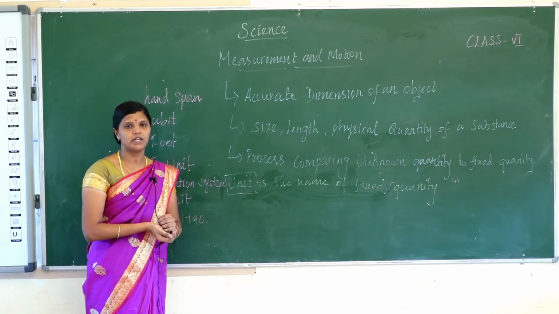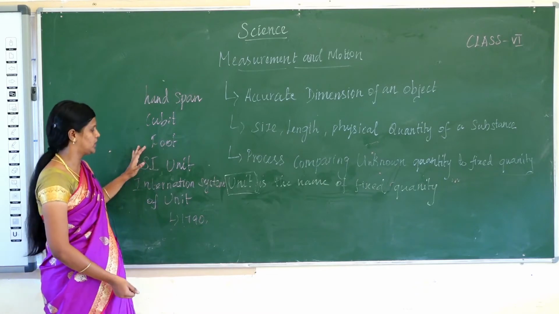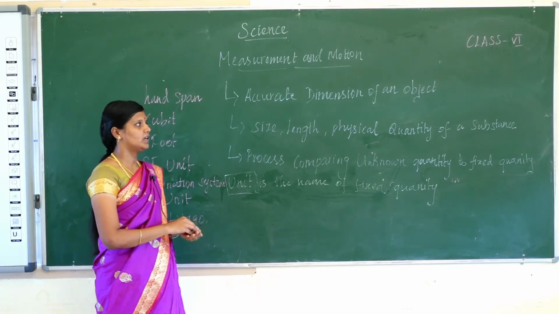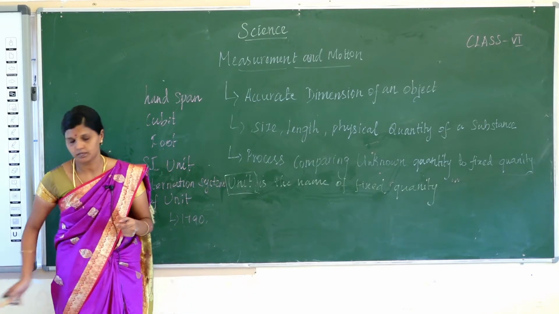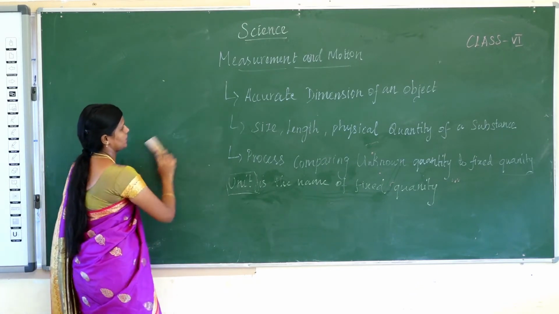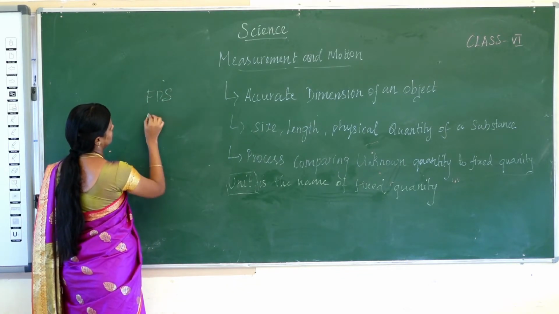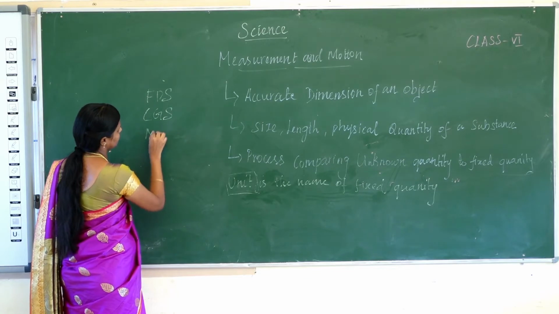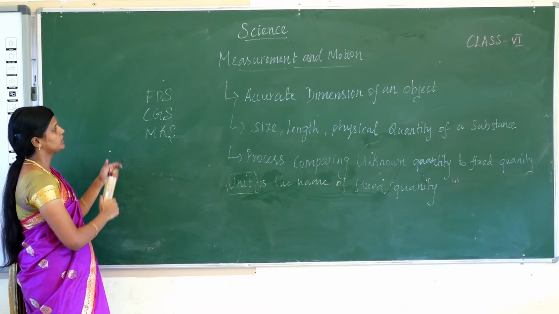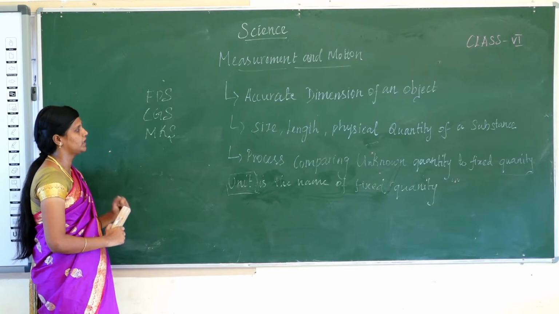Next, we are going to see a few other units. Apart from SI units, a few other systems of units are still used, that is FPS, CGS and MKS.